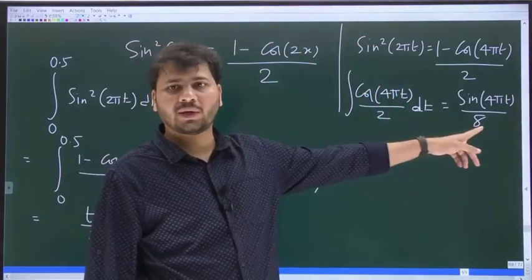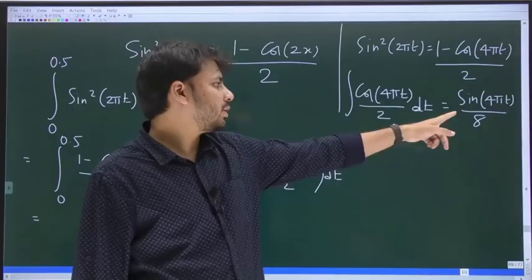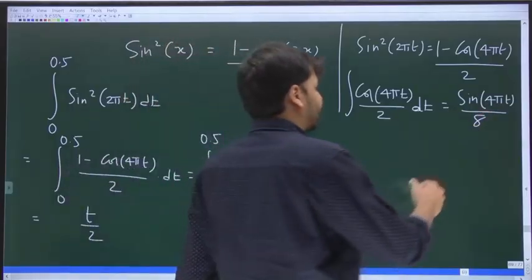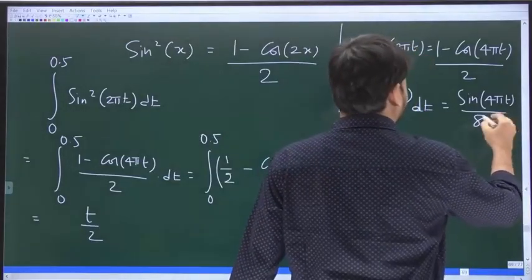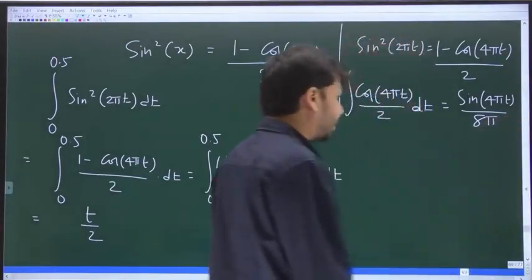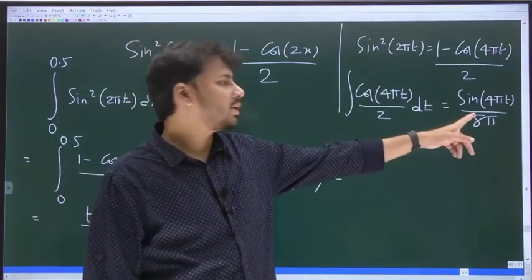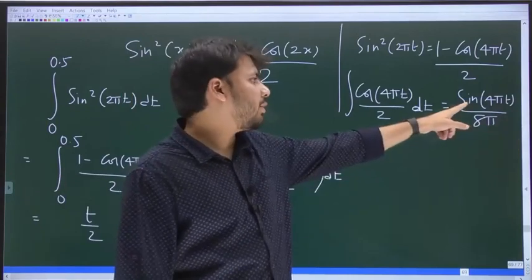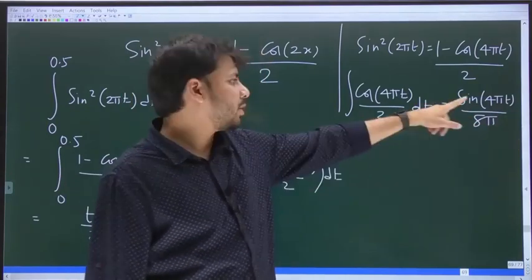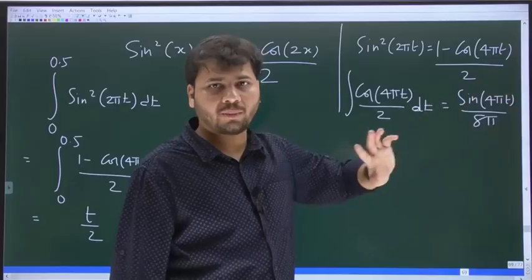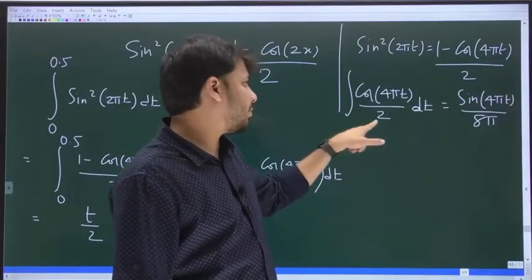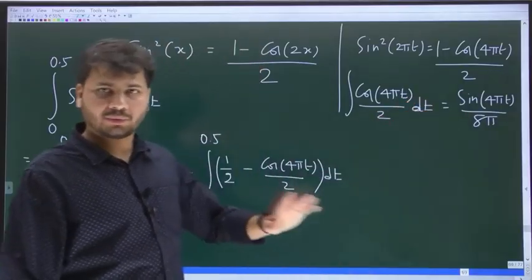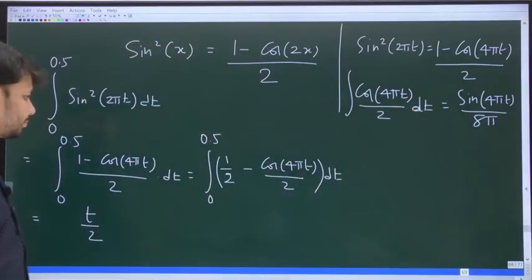If you differentiate this, you should get back this thing. If you differentiate sine of 4 pi t divided by 8, in fact not 8, it must be 8 pi. Correct, right? If you differentiate sine of 4 pi t divided by 8 pi, remember 8 pi is a constant. The derivative of sine 4 pi t is 4 pi into cos 4 pi t. Now 4 pi by 8 pi is 1 by 2. You also have 1 by 2 here, and then we have cos 4 pi t. This should be understood. Okay.